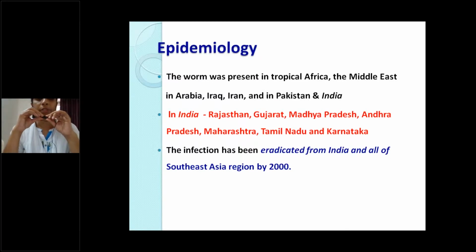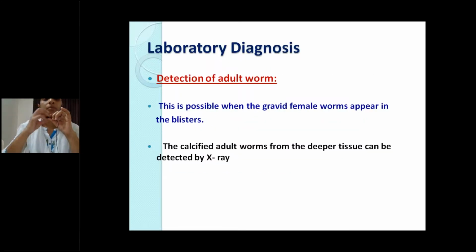We see the epidemiology. This was already eradicated by the year 2000, but it was present in tropical Africa, the Middle East, Arabia, Iran, Iraq, Pakistan, and India. In India, it is most commonly seen in Rajasthan, Gujarat, Madhya Pradesh, Karnataka, Andhra Pradesh, and Tamil Nadu.